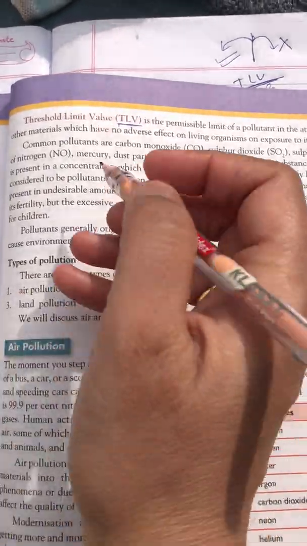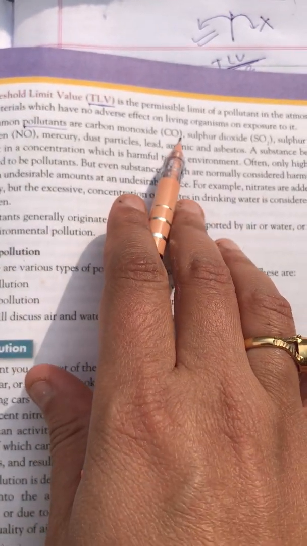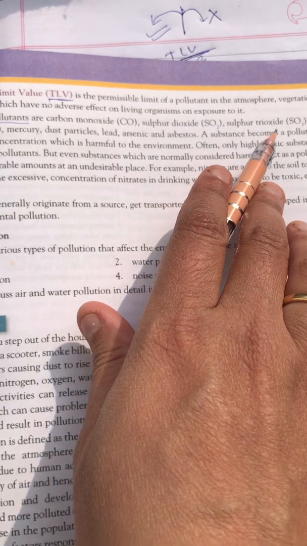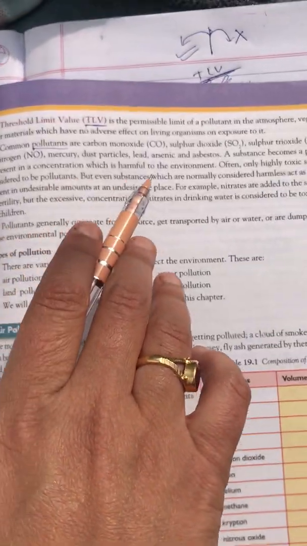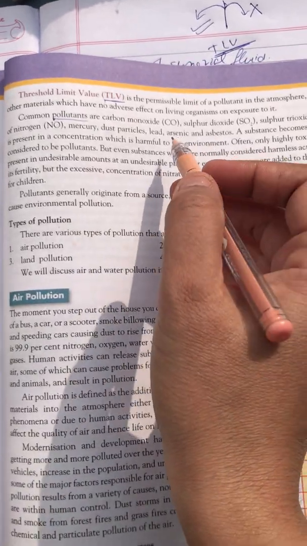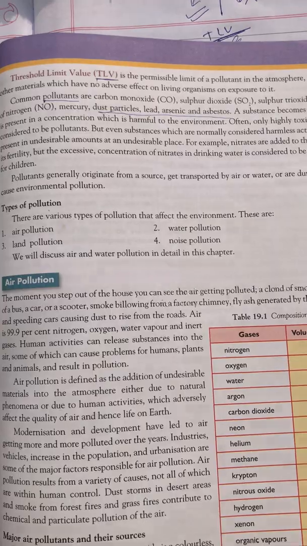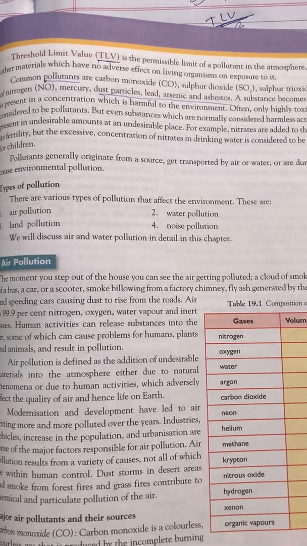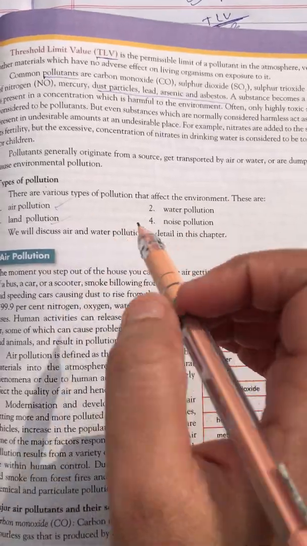Next we have the pollutants. Which are the common pollutants? That are CO, carbon monoxide, sulfur trioxide, mercury. These are the common pollutants, okay, that cause pollution. So you can learn from these the common names of pollutants. Next we have the types of pollution: air pollution, water pollution, land pollution and noise pollution.